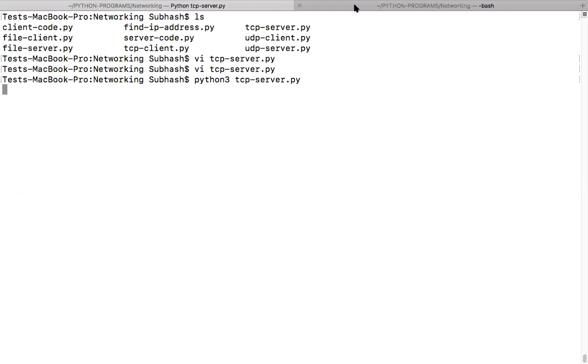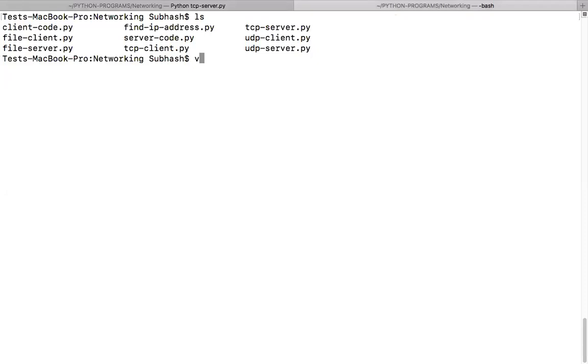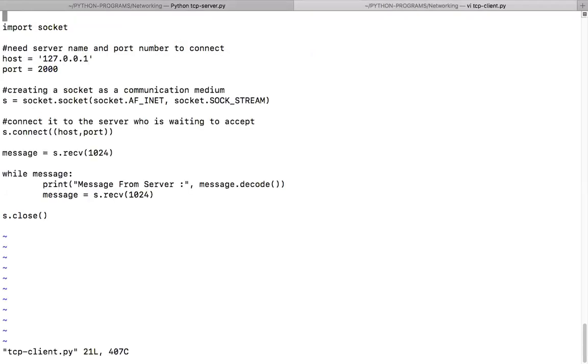So shall we go and see the client code, guys? Okay. So, TCP client. Now tell me, Kirtana, what is happening in the client code? We are importing the socket module. We are defining the host IP address and the port number. Here, our client is also the same device, so we're having the same IP address.